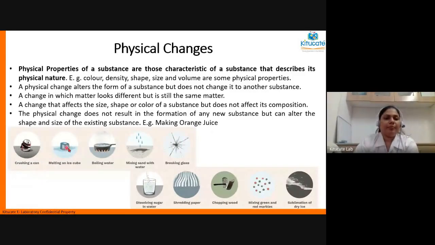Now ice cube and boiling of water, both of these we already discussed. Mixing sand with water. Are we making anything new? Sand is a separate thing, water is a separate thing. We are just physically mixing them. So that is also a physical change. When we break the glass, from a piece of rectangular glass, it is changing its shape to various small pieces of glass, but still it is glass. So breaking of glass is also a physical change.